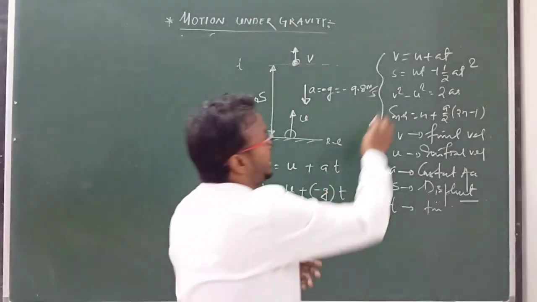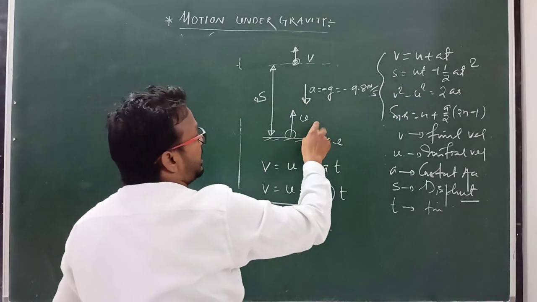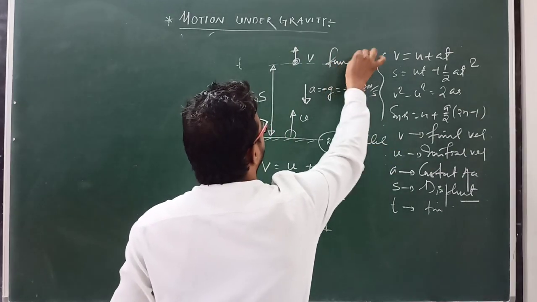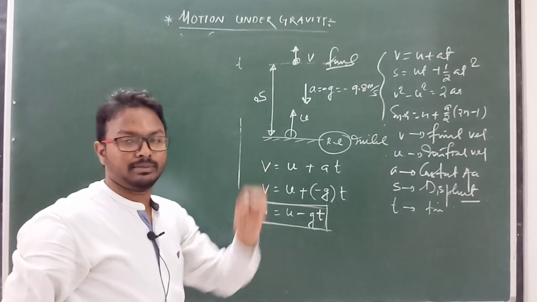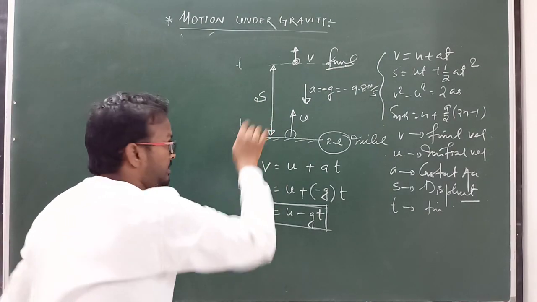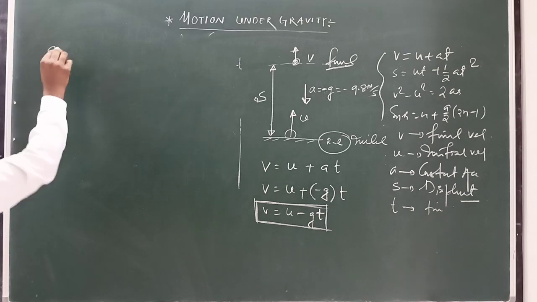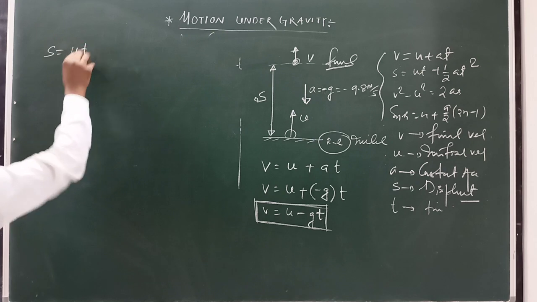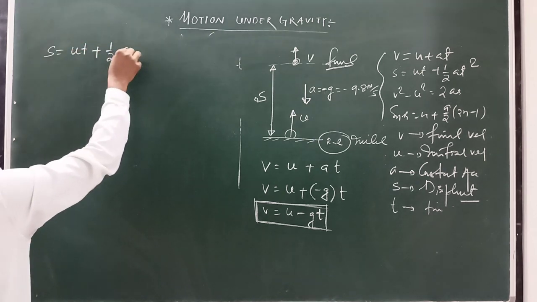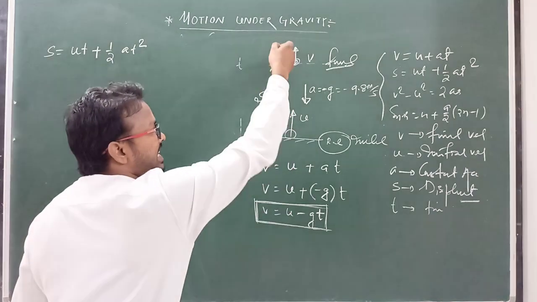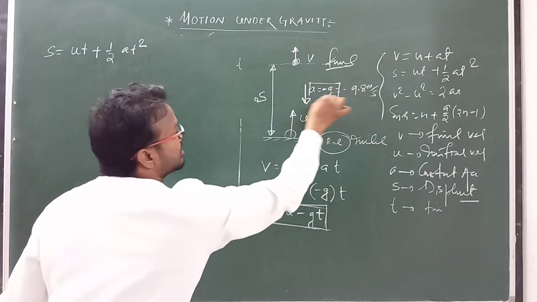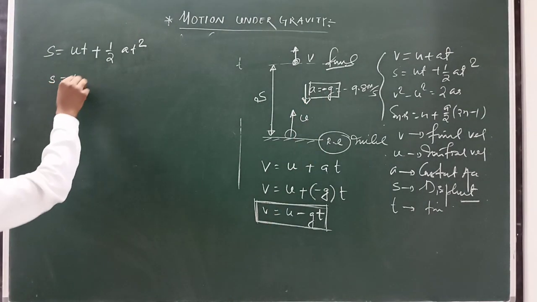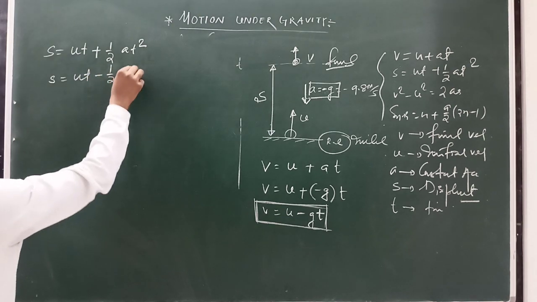Okay, now come to the second equation, distance. We have to calculate the distance, because this is the initial point and this is the final point. Here the final point lies above the initial point, so the distance will be positive. So you can write s equal to initial velocity u times time taken t, then s equal to ut plus 1 by 2 at square, because this is also straight line motion, but here a equal to minus g, so we replace a in terms of minus g, then s equal to ut minus 1 by 2 gt square.